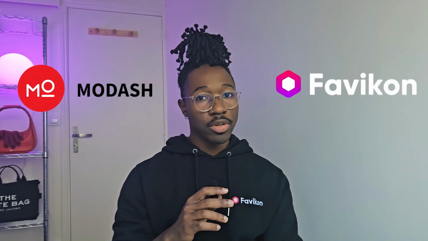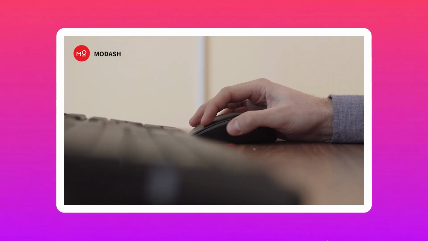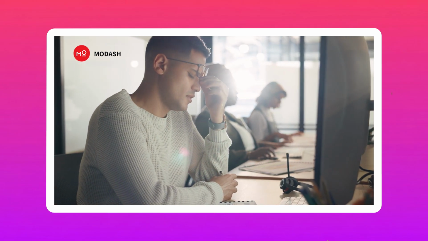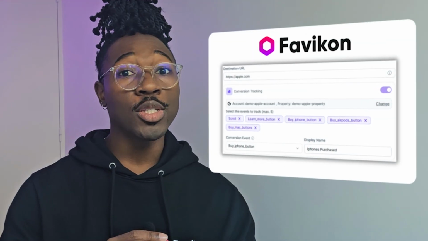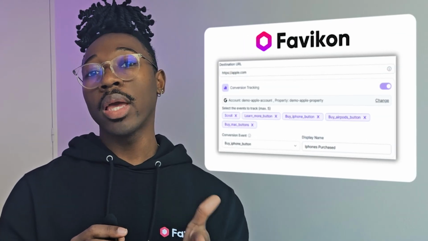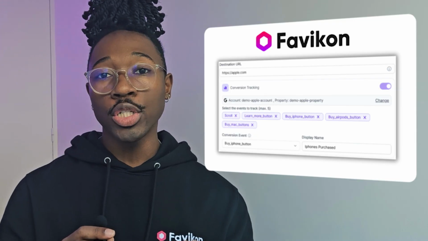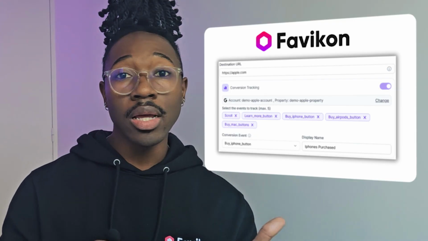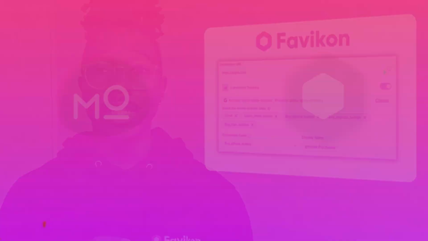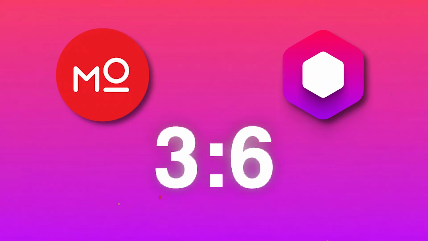Now, if you need to track clicks on your website to understand the source of your traffic, these platforms offer very different setups. With Modash, you have to manually create UTM parameters for each creator post, and it only allows you to know the source of that click. With Favikon, UTM links are generated automatically, and you have seamless integration with Google Analytics 4, meaning you can precisely identify which creator generated more conversions, signups, downloads, demo requests, and even track sessions on your website. Point to Favikon for the GA4 end-to-end tracking.